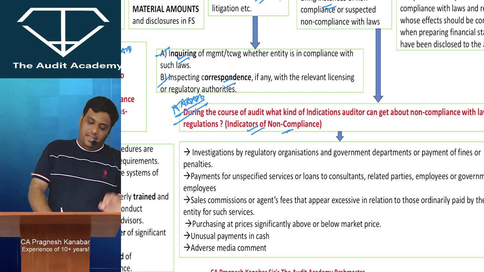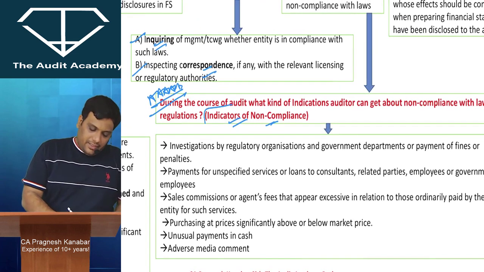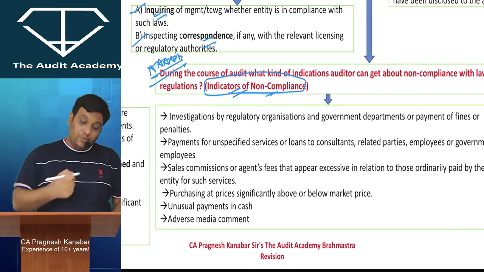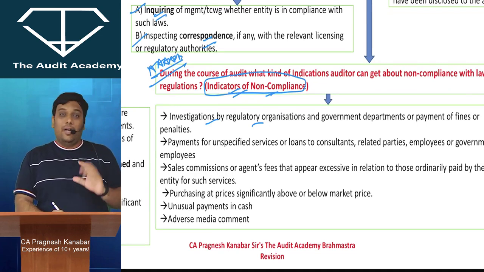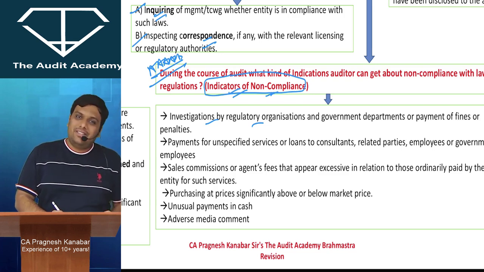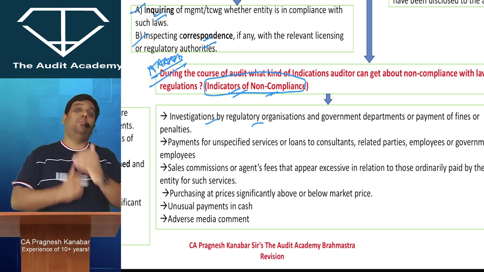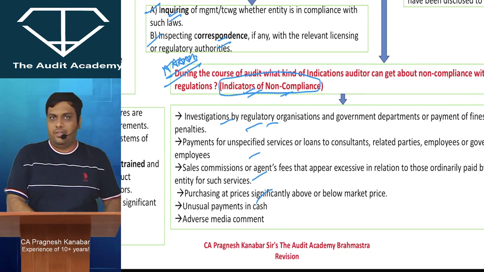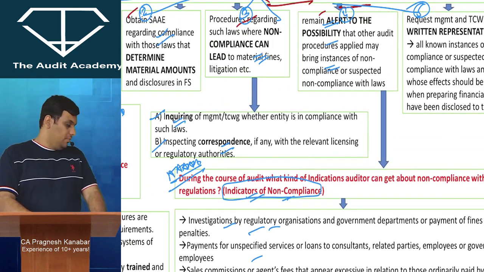So let me be very, very clear with you. They are not asking you to give examples of non-compliance. They are asking you to talk about indicators of non-compliance. All right. Now look at this. You should feel that these are indicators: investigation by regulatory organizations, unusual payment in cash, some missing documents, complex transactions. These are not genuine non-compliances, but there is a possibility of non-compliance when you come across these matters. So you can just remember 3-4 out of this. Don't end up giving examples of non-compliance over here.